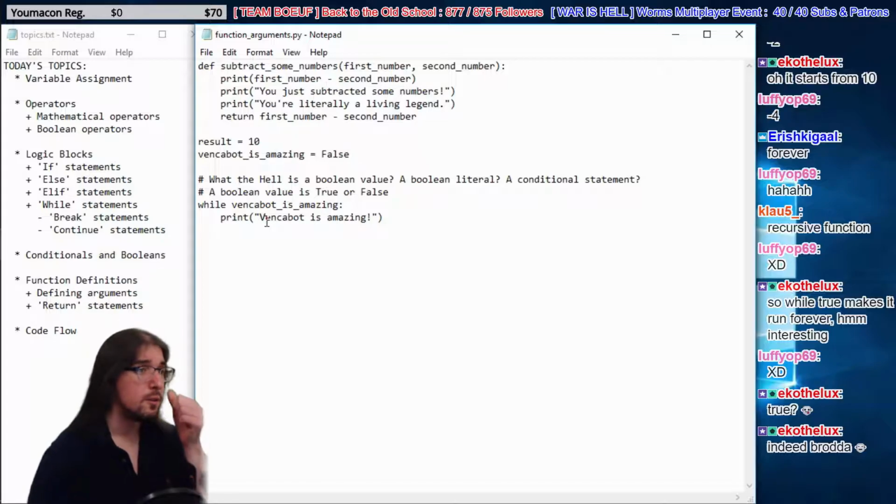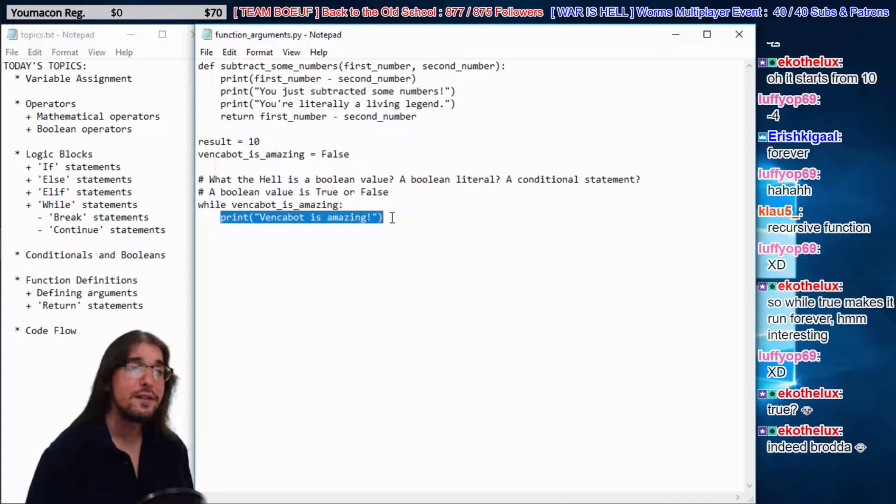Okay. Well, what happens now? Well, now it doesn't run, right? Because now Vencabot's not amazing anymore, which is kind of sad. That kind of hurts my feelings a little bit, but yeah, Vencabot's not amazing anymore. He sucks now. So now we don't print this anymore. That's kind of a pain in the ass.